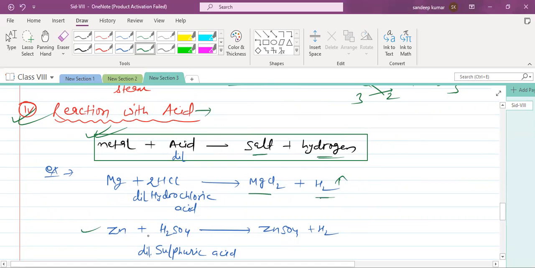Okay. Similarly, zinc reacts with dilute sulfuric acid. H2SO4 is sulfuric acid. It gives you zinc sulfate, which is a salt, plus hydrogen.